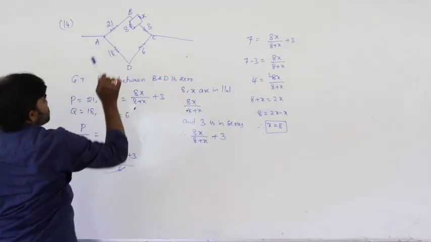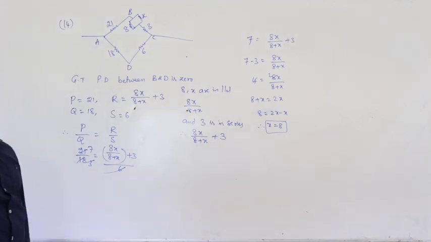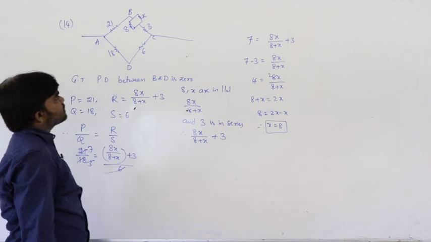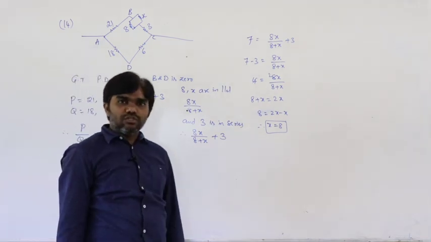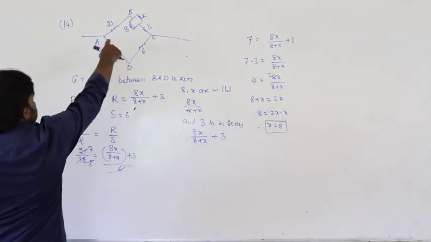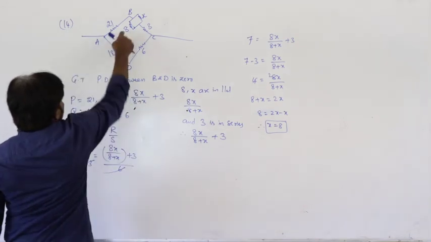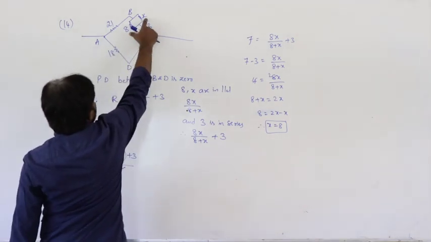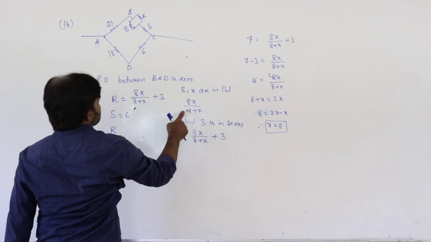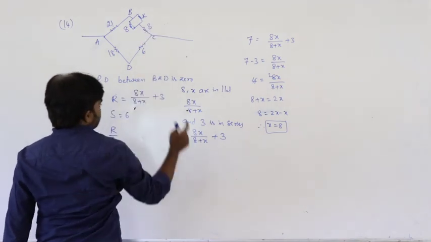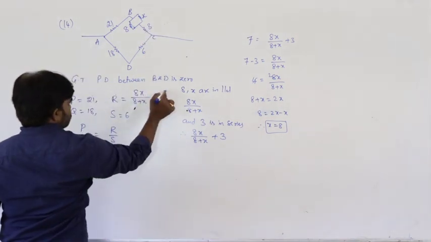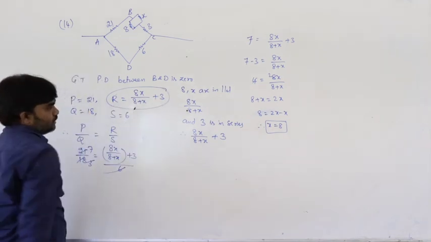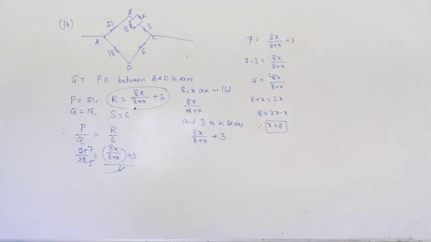So the potential difference between B and D being 0 means this is the balancing condition of the Wheatstone's bridge. If it is the balancing condition, the current passing through the galvanometer is 0. So P by Q equals R by S. Here 8 comma x are in parallel, 8x by 8 plus x. It is in series with 3, so this total is the R value, then it is just P by Q equals R by S.